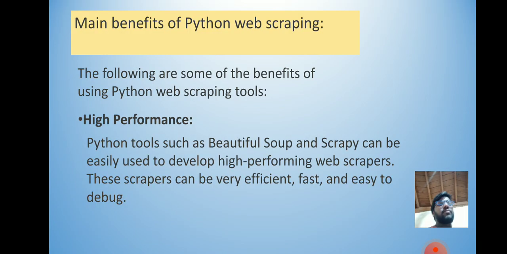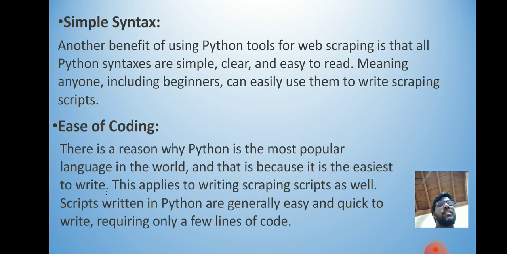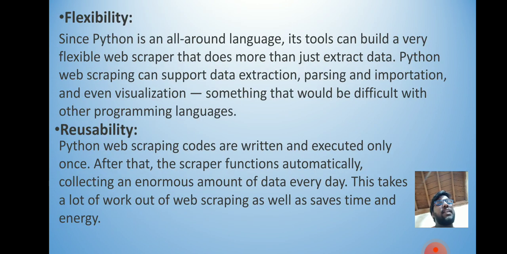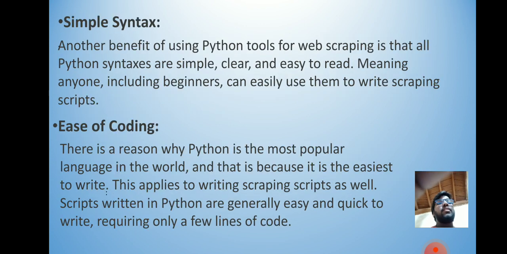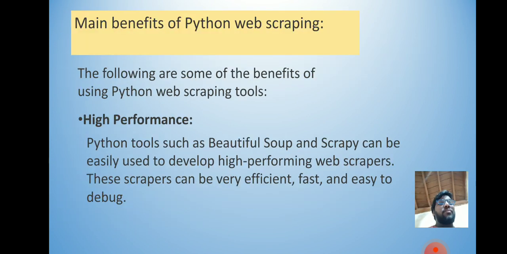Next, what are the main benefits of Python web scraping? The following are some of the benefits of using Python web scraping tools: high performance, simple syntax, ease of coding, flexibility, and reusability. These are the benefits of Python web scraping.